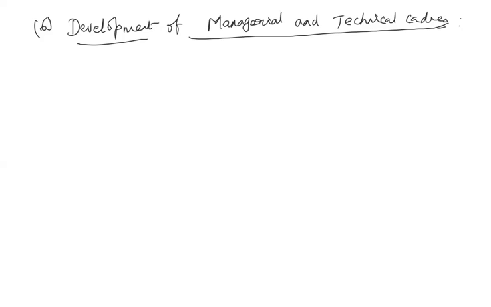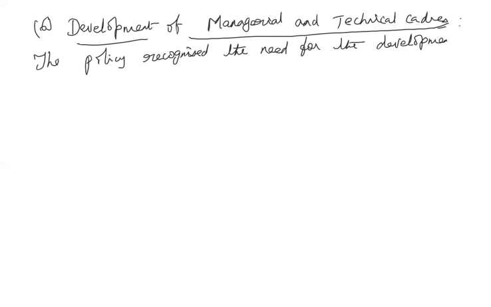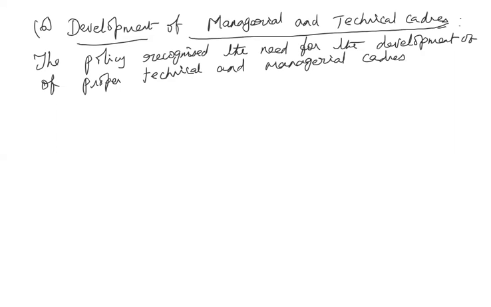Okay. So the policy also recognized the need for the development of proper technical and managerial cadres as it is essential for rapid industrialization.